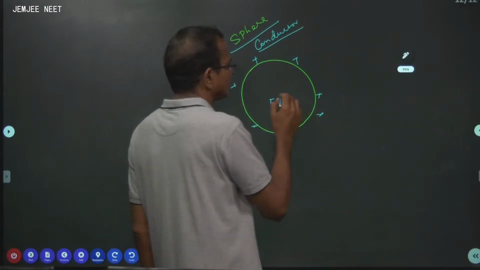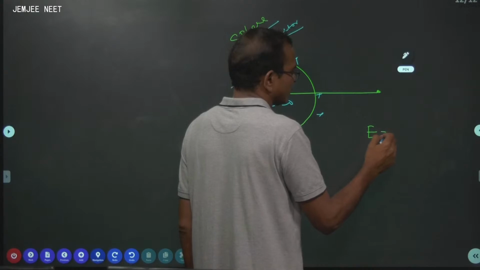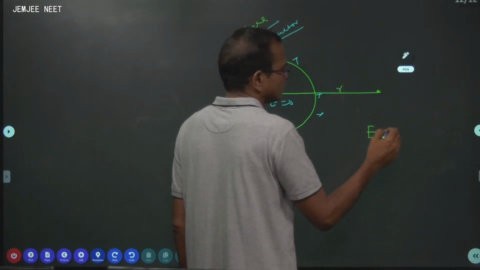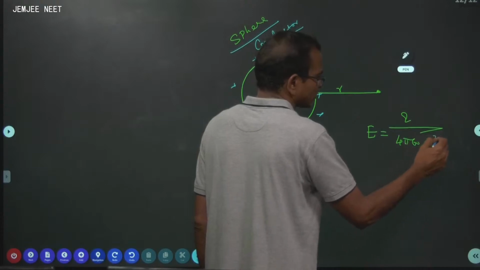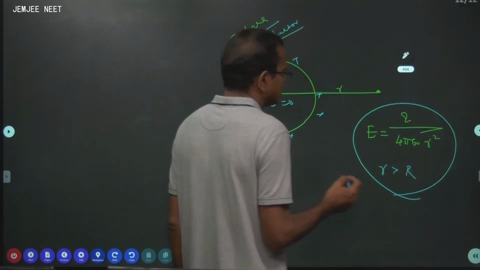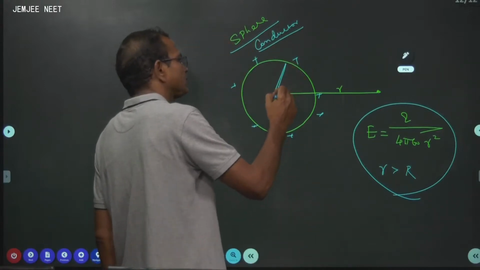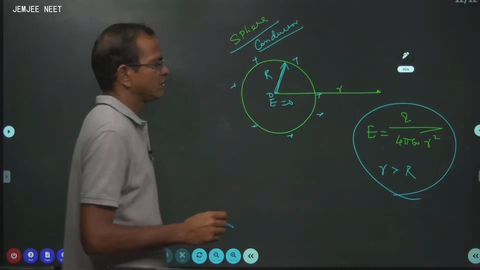What is the electric field just outside? Here the electric field is given by Q divided by 4 pi epsilon 0 r square for the case where r is greater than R, where R is the radius of the sphere.